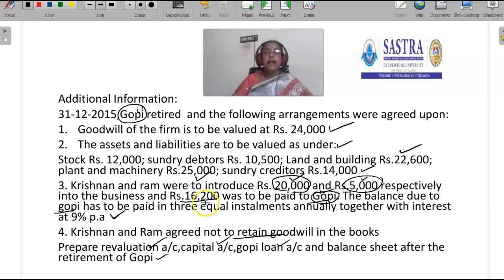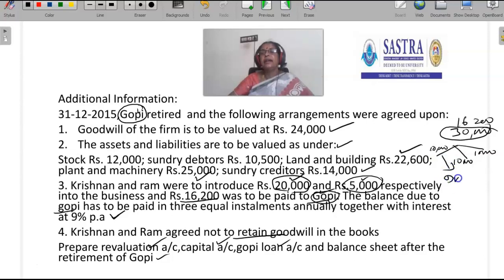Then they decided to pay the balance amount in 3 equal installments. The amount should be equal. Suppose the balance amount is 30,000 after the payment of 16,200. This has to be paid: first installment 10,000, second installment 10,000, third installment 10,000, with interest.